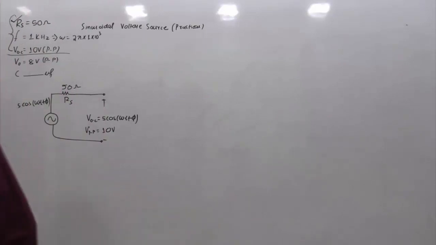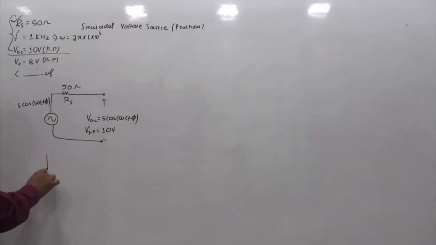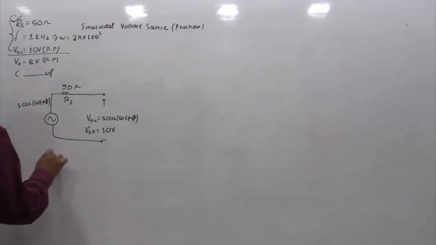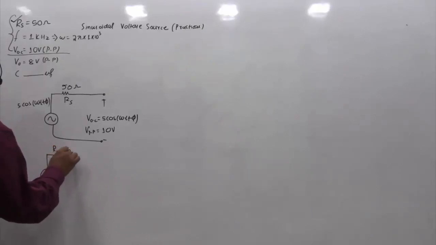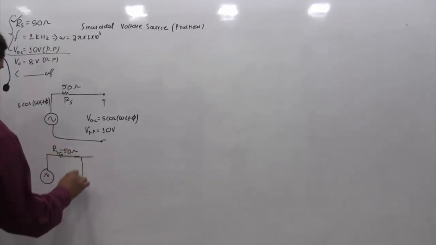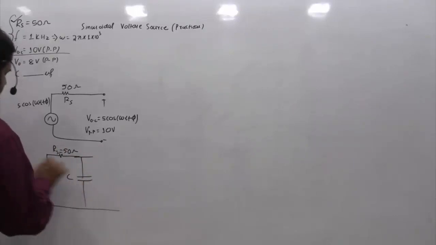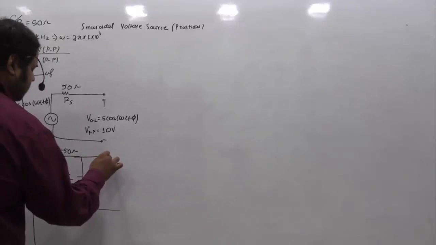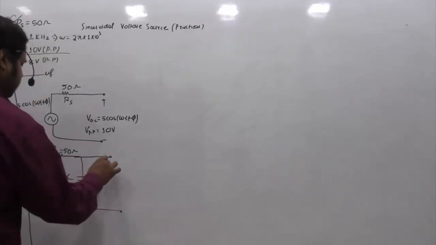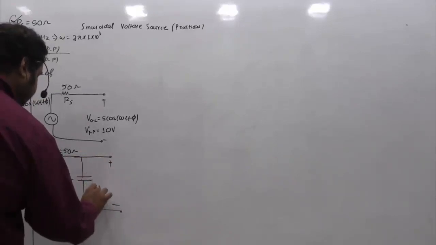So basically, the modified circuit that you want to refer to in this case will be something like this. This is the source, and this is the value of RS, which is 50 ohms. Then it says that we have to connect a capacitor C such that the peak to peak voltage will now be 8 volts.